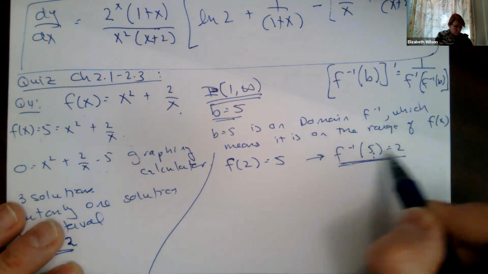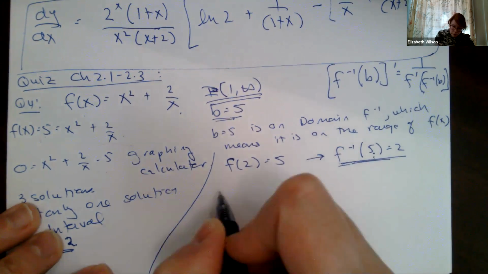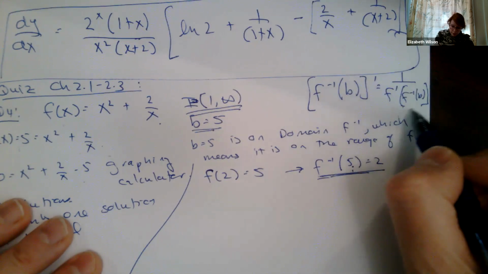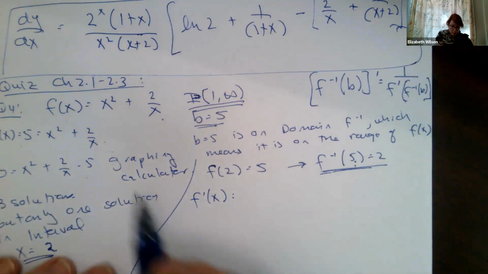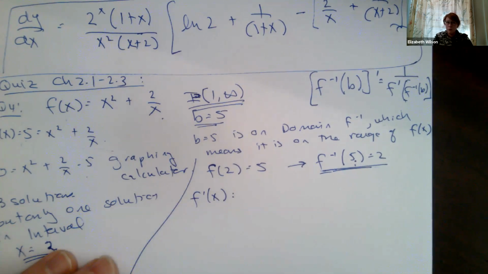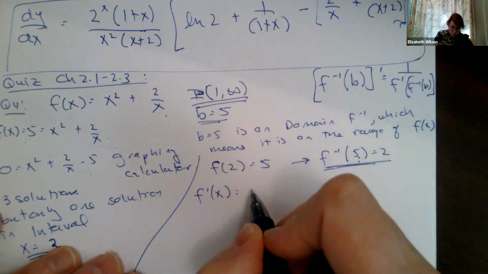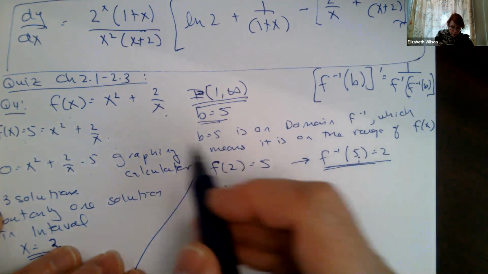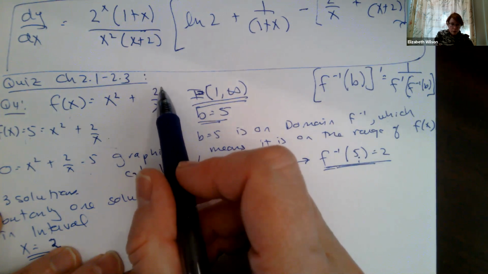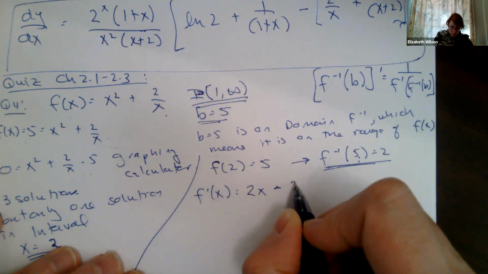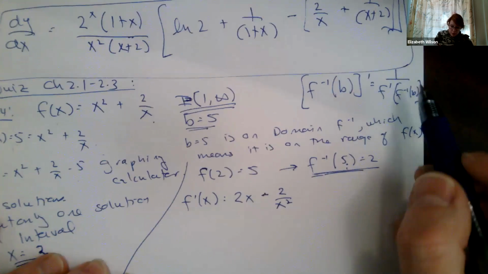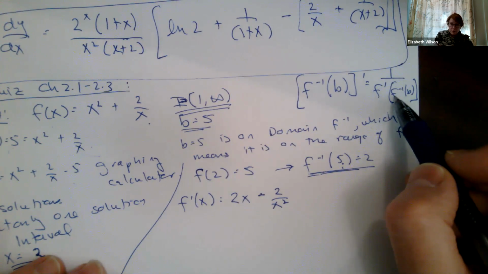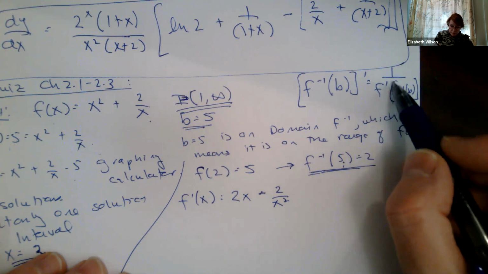So I can exploit this, right? So remember this formula here. I need the derivative of my regular function. I'm going to use the power rule. So that gives me 2x, right? The power rule, this is 2 times x to the minus 1, so the power rule says minus 2 all over x squared. Okay, so now my formula says I take my inverse derivative, and I plug it in.